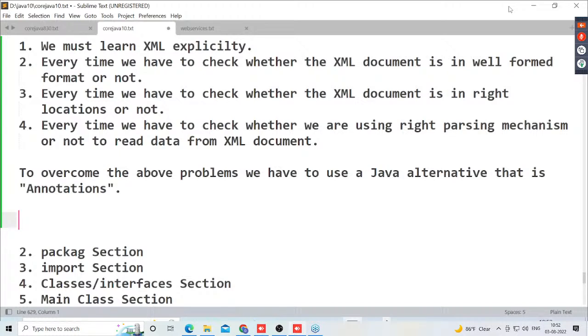What is the requirement to go for annotations over these XML documents? The answer is very clear. We have to learn XML technology separately. Every time we have to check whether the XML document is in well-formed format, whether it is in the right location, and whether we are using the right parsing mechanism to read data from the XML document. To overcome the above problems, we have to use a Java alternative, that is annotations.